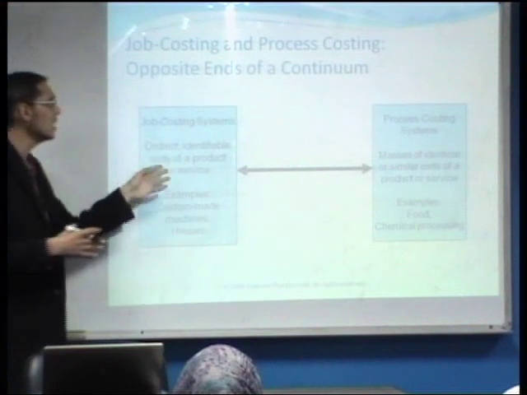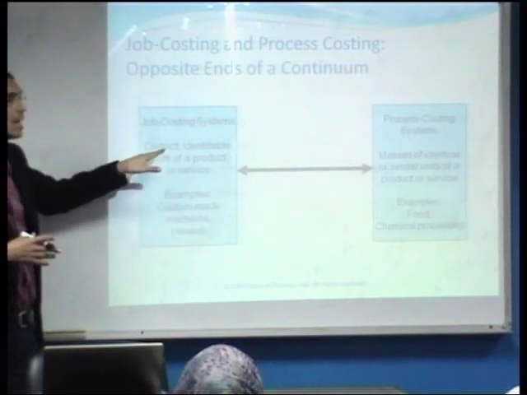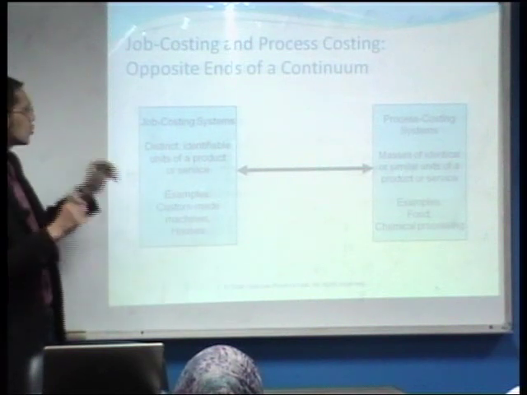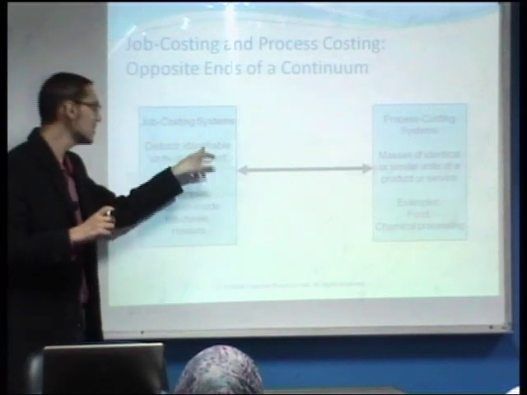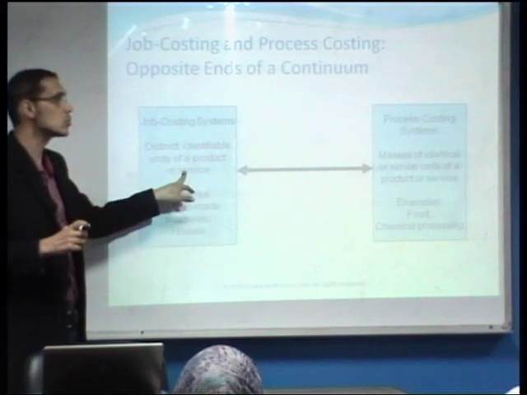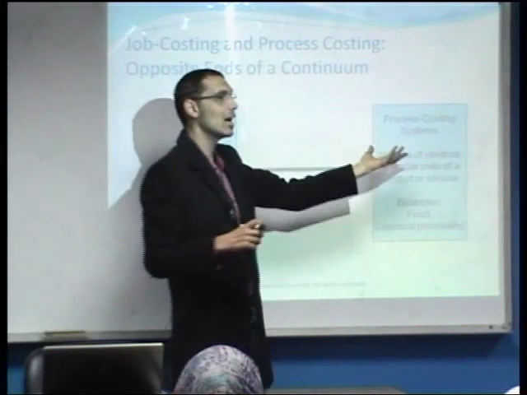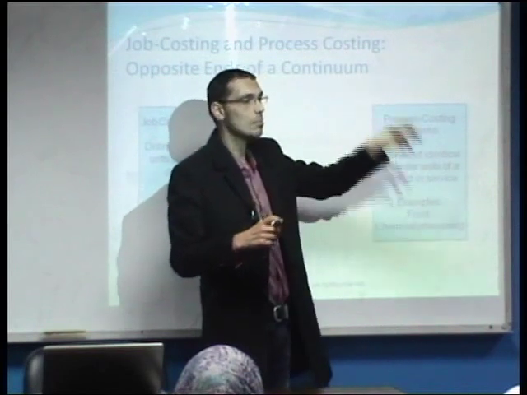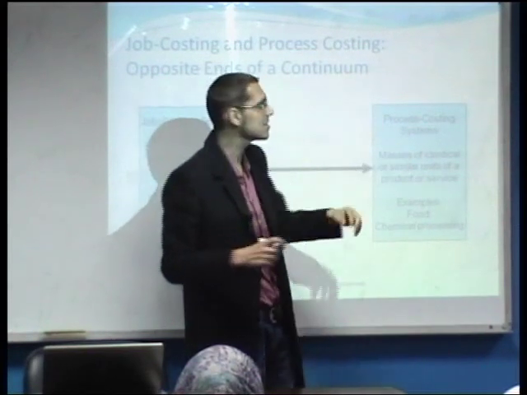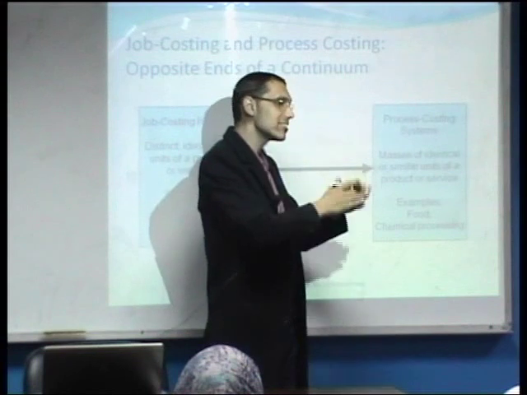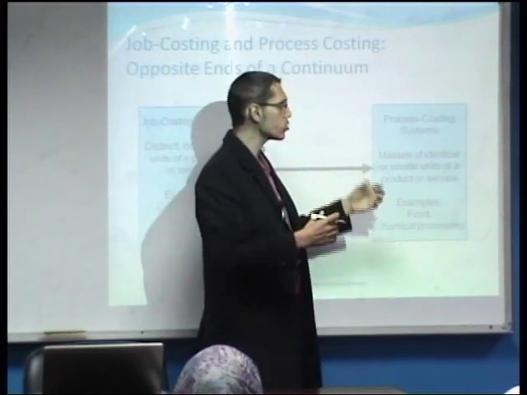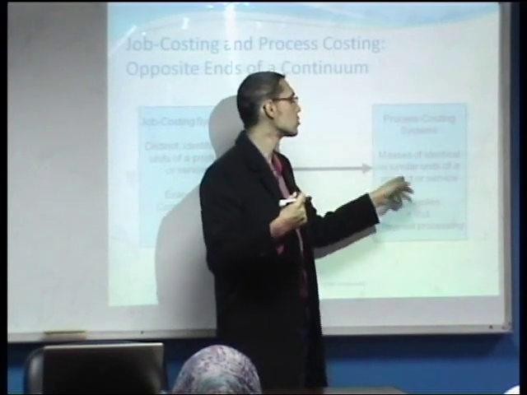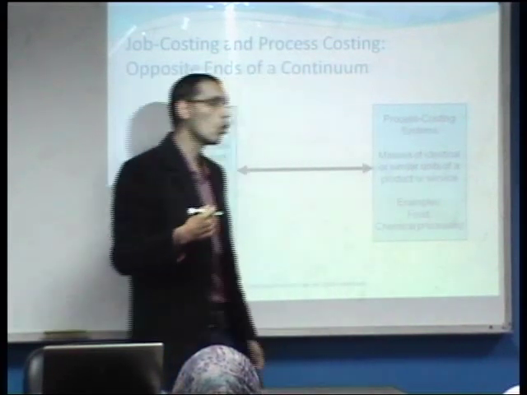The job costing system is related to a manufacturing process that produces distinct, identifiable units of a product or service, while on the other end of the continuum, the process costing system is related to a production process that manufactures masses of identical or similar units of a product or service.